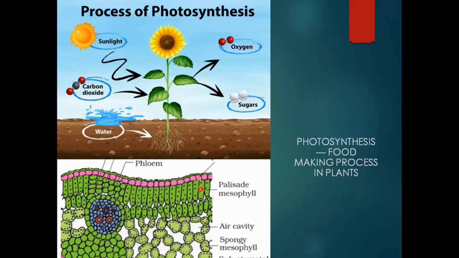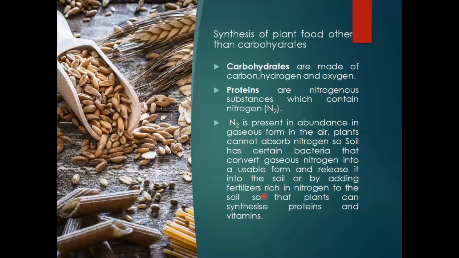Here in this slide, we are talking about the synthesis of plant food other than carbohydrates. We have talked a lot about carbohydrates being one of the chief foods. The components which are made up of carbon, hydrogen, and oxygen are called carbohydrates, and I have discussed examples so many times within this session. Glucose, C6H12O6, is a simple carbohydrate.